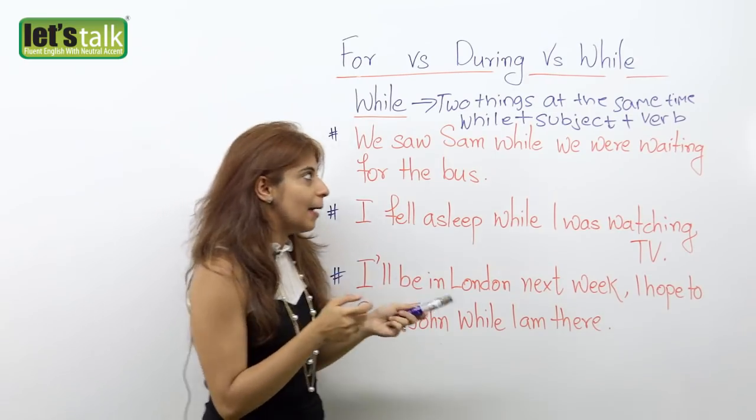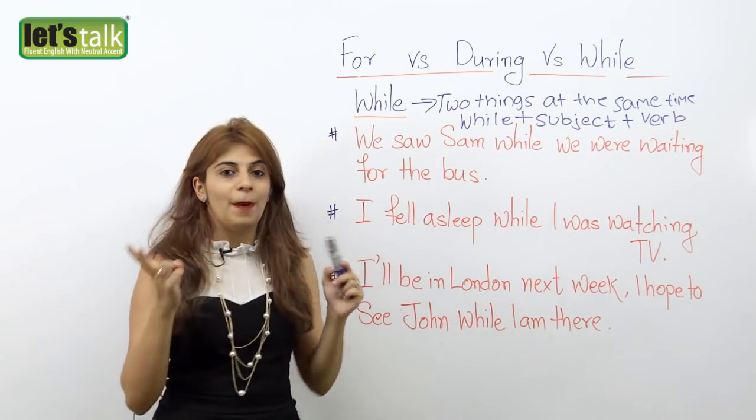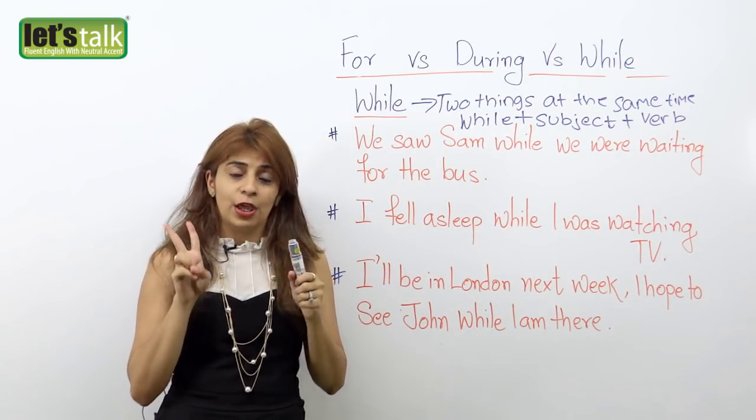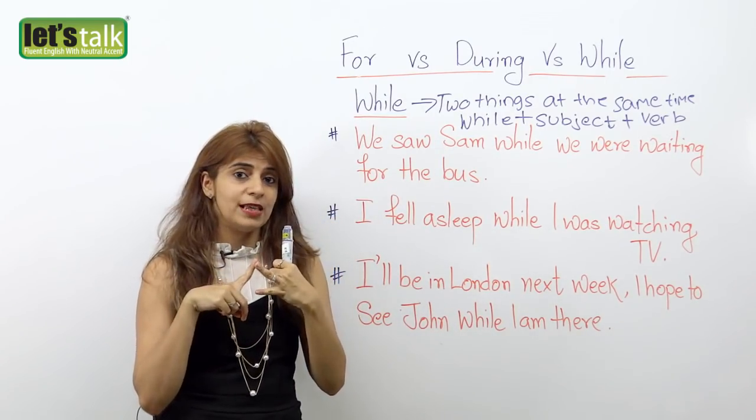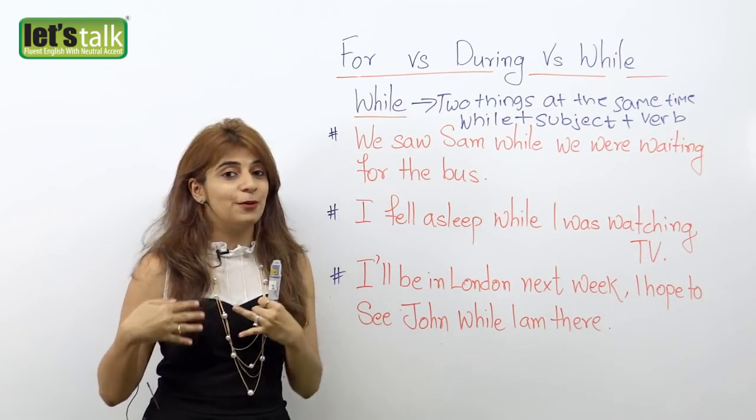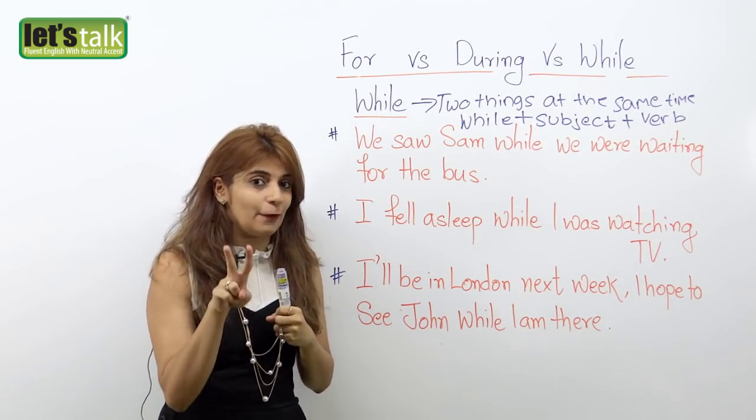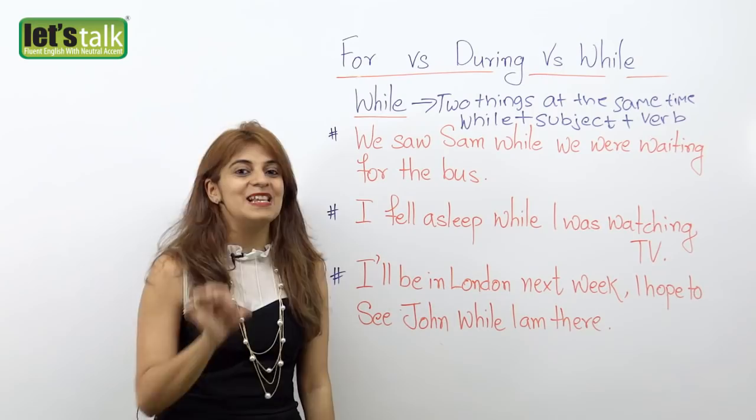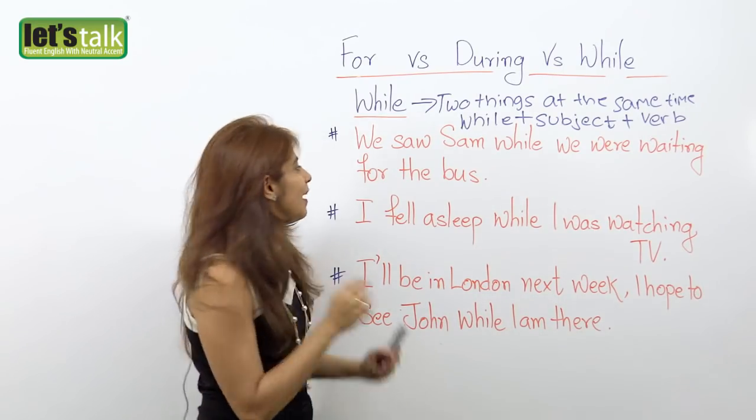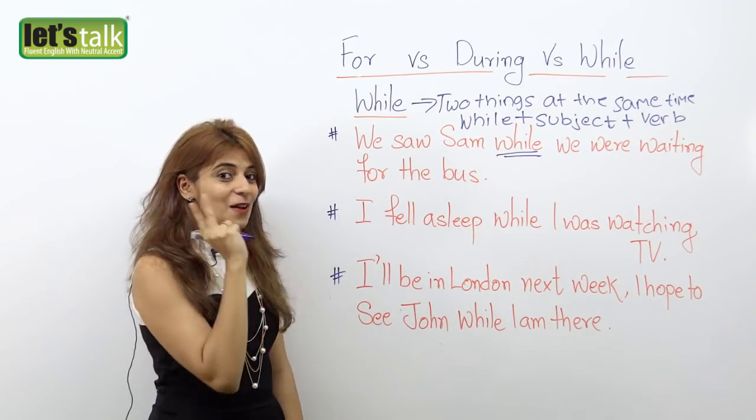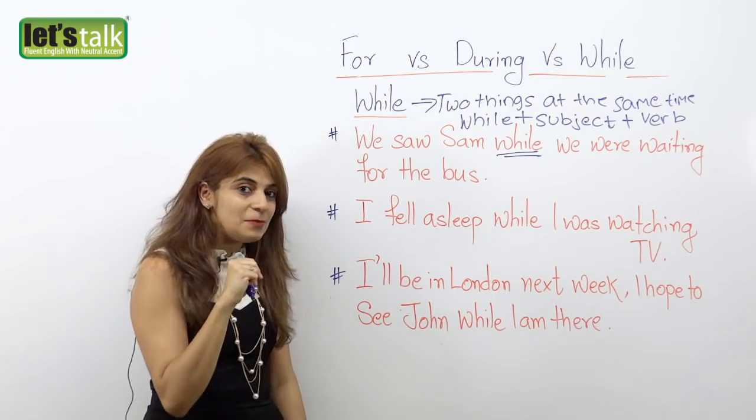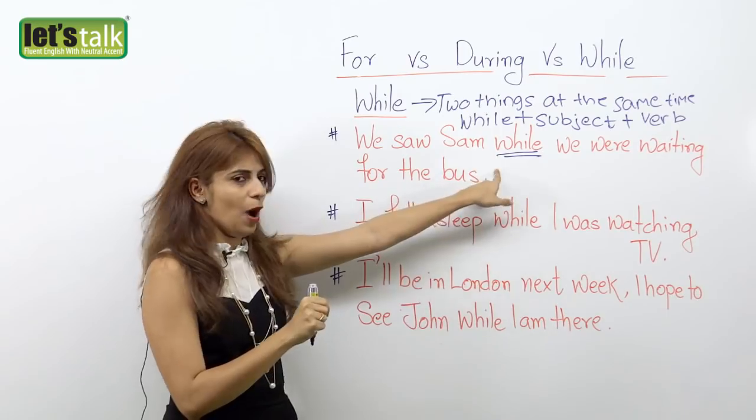So let's look at the example here. We saw Sam while we were waiting for the bus. So two things: you ended up seeing Sam, and the second thing you were doing is waiting for the bus. There are two things happening, and that's exactly the reason why we use the preposition while. When two things happen at the same time, we use while.